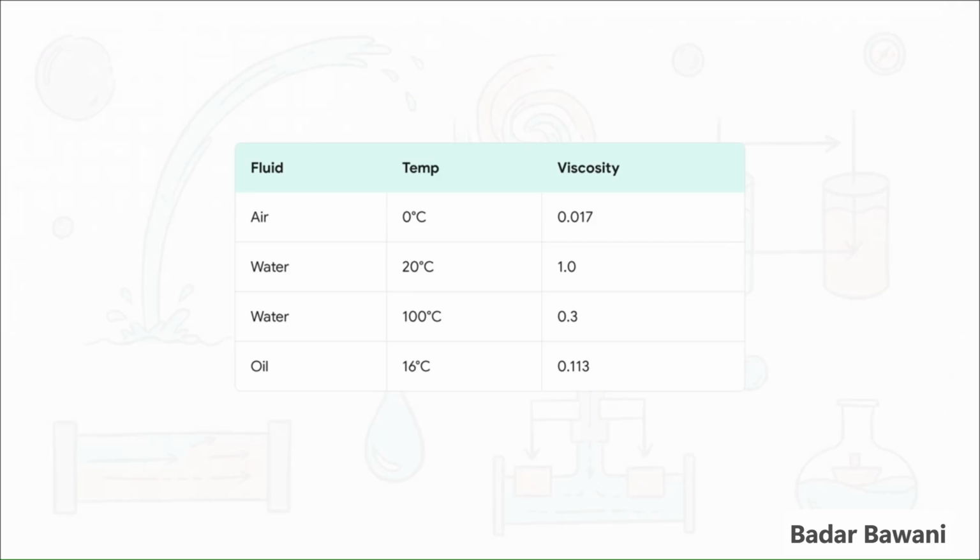Get this, it is absolutely fascinating to see how temperature completely manipulates this friction. For a gas like air, increasing the temperature from 0 to 40 degrees actually slightly increases its viscosity. But look at water. By heating water from room temperature to a rolling boil at 100 degrees, its coefficient of viscosity massively drops from 1 all the way down to 0.3. The heat essentially loosens the internal bonds, making boiling water significantly less sticky and viscous than cold water.